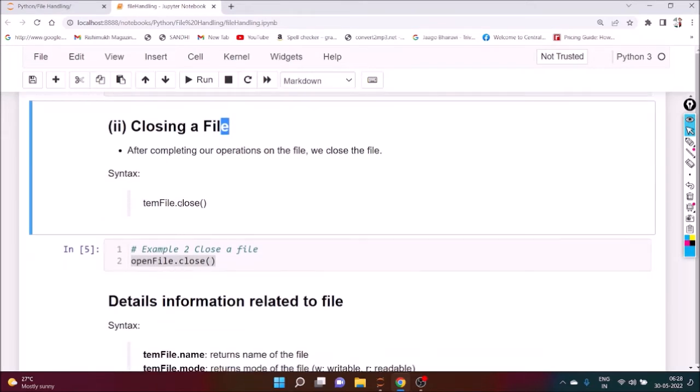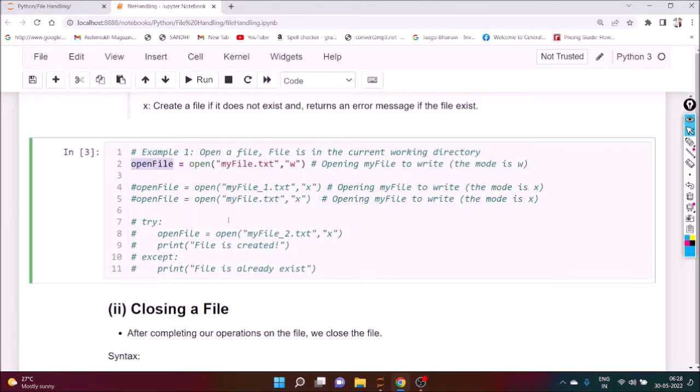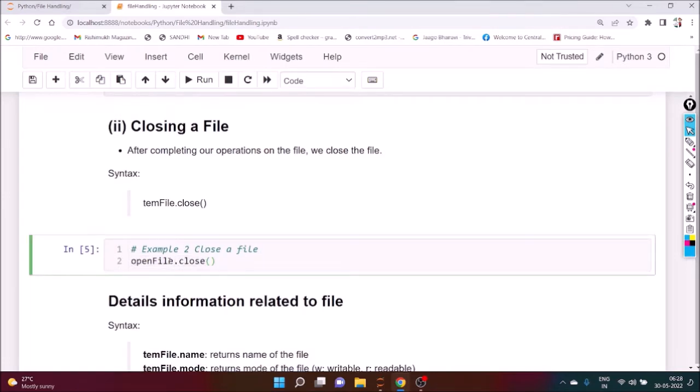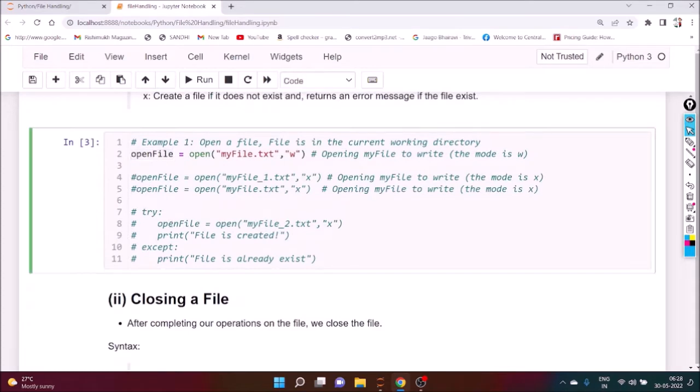The syntax is what? The object name, okay, and dot close. So the object name is what? Open file. So we have to write open file dot close, and if you execute it, now the file is closed. Okay, now we can see this is what open file.